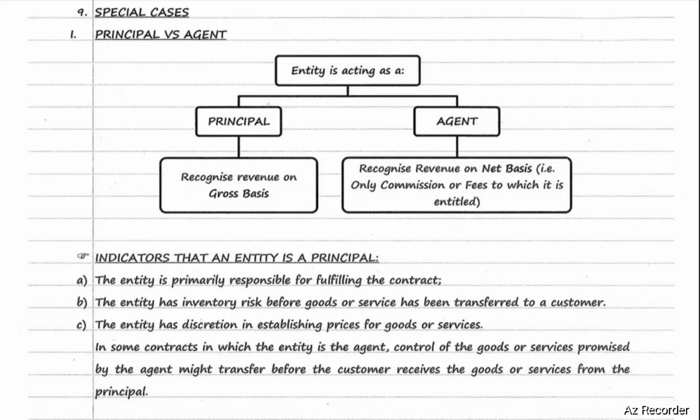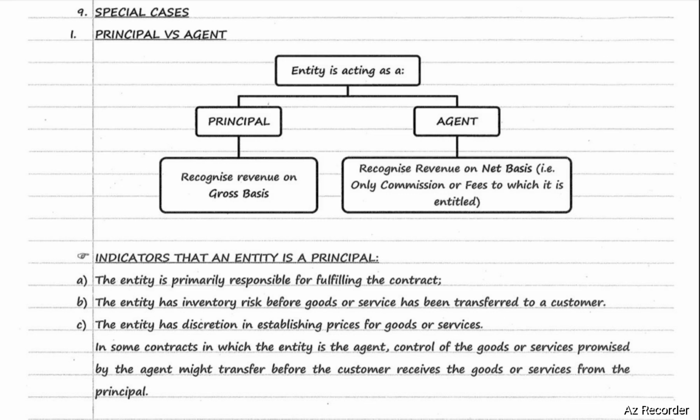Special cases. Principal versus agent. If an entity is acting as a principal, then recognize revenue on a gross basis. If an entity is acting as an agent, then recognize revenue on a net basis. That means only the commission or fees to which it is entitled should be recognized.